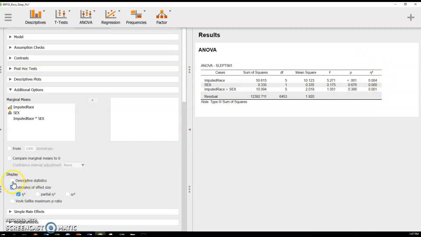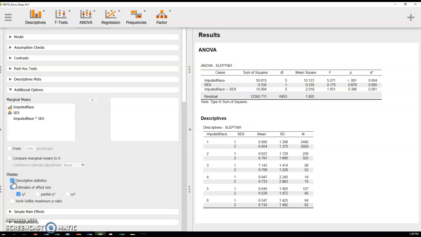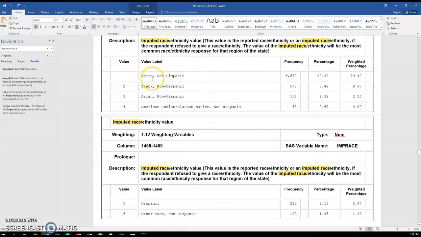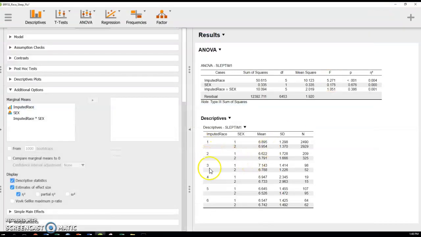While you're at the effect size, if you could go ahead and click on descriptive statistics too. This is a nice important one. It tells you by the race category, and in case you're interested, let me flash those race categories there. So I have white, Black, Asian, American Indian, Alaskan Native, Hispanic, and then a catch-all other category. That's what those 6 are. 1 here is male, 2 here is female.